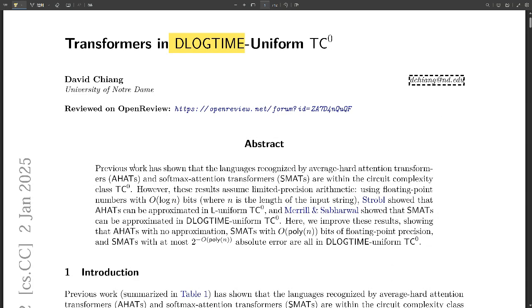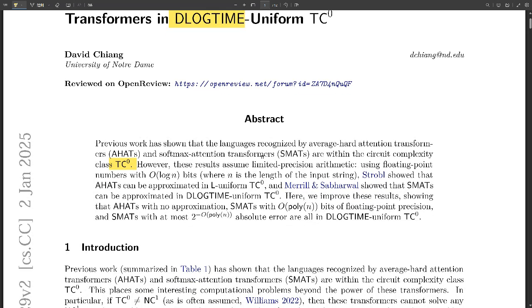Okay, so we're diving into something pretty big today. It's all about the limits of those transformer models that everyone's talking about, right? You sent over some interesting research, especially that paper by David Chiang, and it gets into this whole thing about circuit complexity. Yeah, it's kind of like we're trying to understand the engine of these AI models. Not just what they can do, but what they're fundamentally capable of. What are the building blocks, the logic behind them?